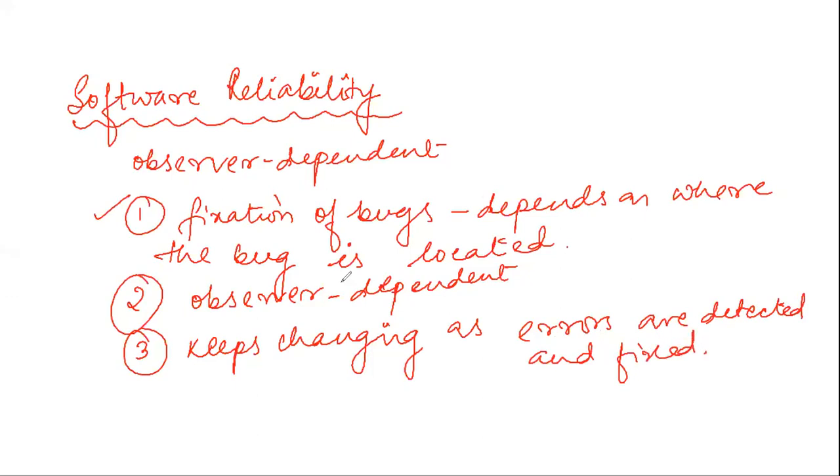So these three are the parameters due to which we say that quantifying software reliability is very difficult. But that is not the case with hardware reliability, because hardware reliability we can measure very easily.